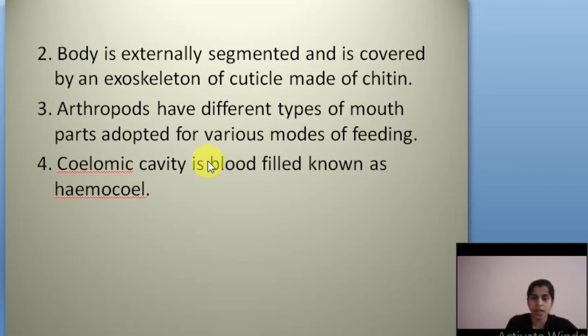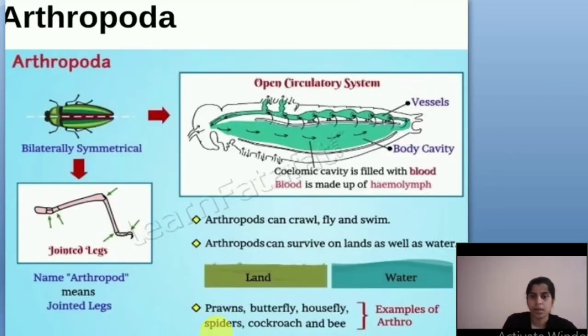Okay. And next, the coelomic cavity is blood-filled, known as hemocoel. This coelomic cavity is blood-filled, known as what? Hemocoel. We already mentioned that they have a body cavity, they are true coelomates. So it is filled with what? Blood. Clear? And this blood is made up of hemolymph. Okay, hemolymph. And arthropods can crawl, fly and swim, depending upon their habitat. Okay, and arthropods can survive on land as well as in water.